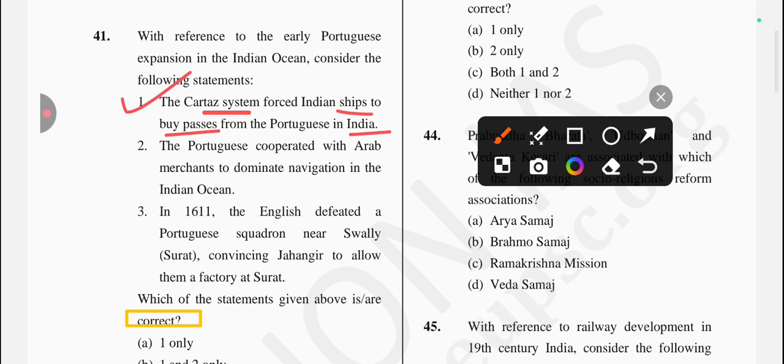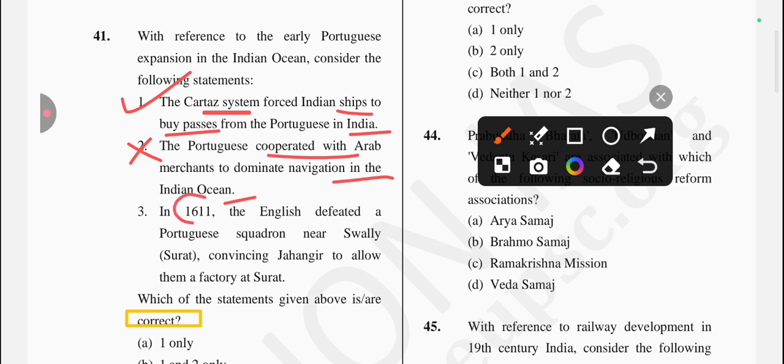Next one is the Portuguese cooperated with the Arab merchants to dominate navigation in the Indian Ocean. Is it true? No, it's not correct, because in fact they achieved supremacy by violently displacing Arab traders, who had maintained a flourishing monopoly over Indian Ocean navigation before their arrival. So this one is incorrect.